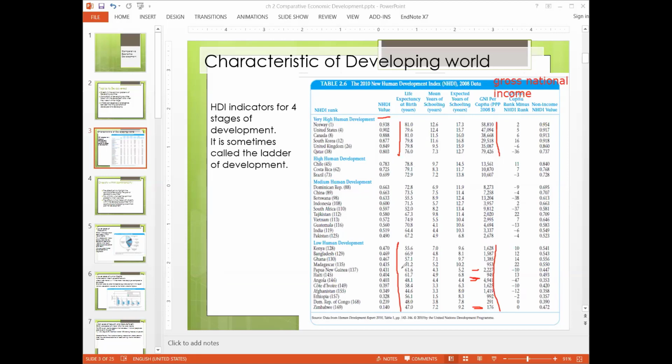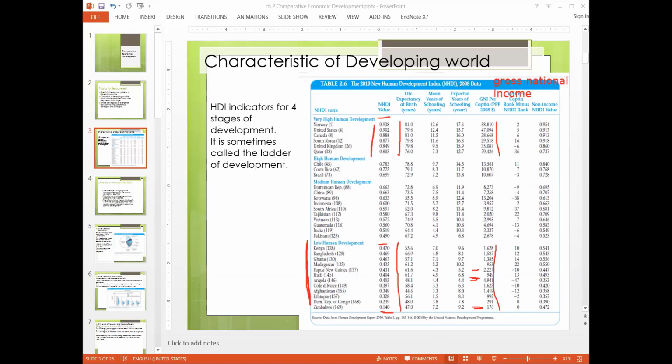Even if you see the HDI value, they are very close to each other, 0.93 to 0.93. But if you compare here, it is 0.47 with 0.14. There's a huge difference here. So this is the first point that we are trying to discuss here, that the countries which are in the low development situation, which are trying to be developed, have huge deviation in terms of their characteristics.